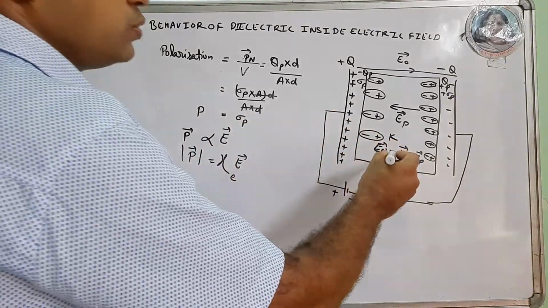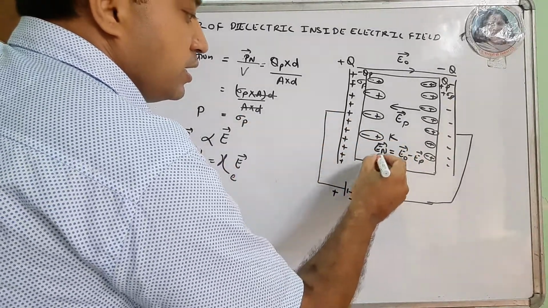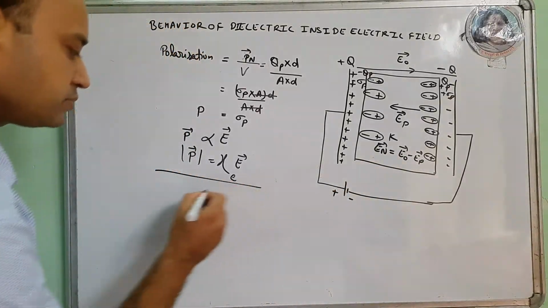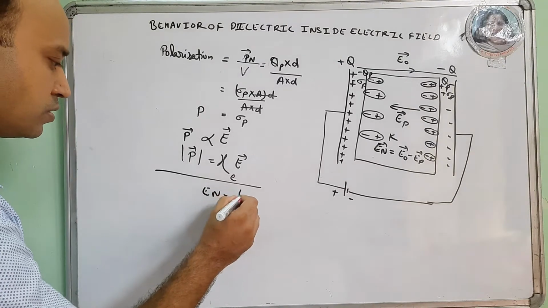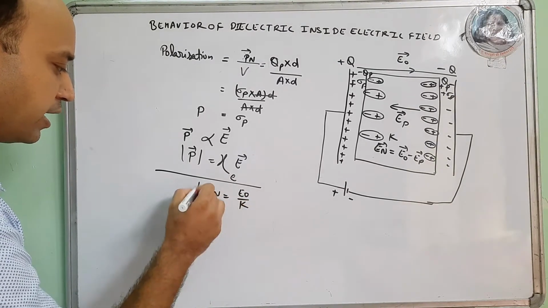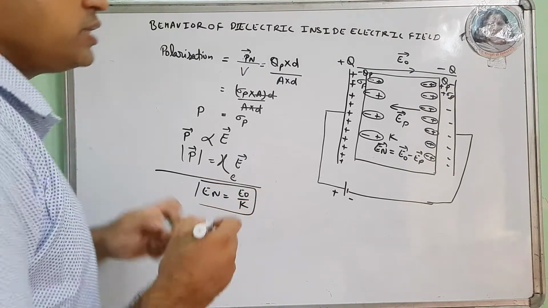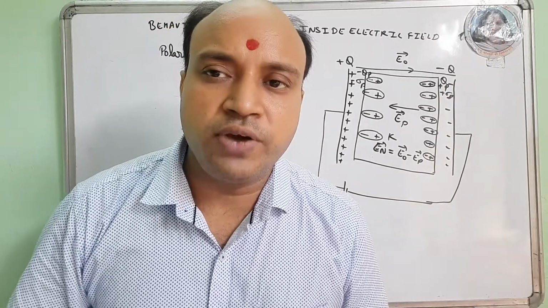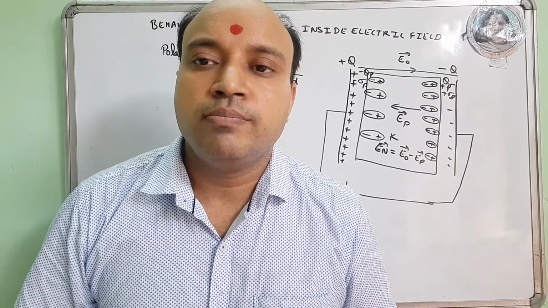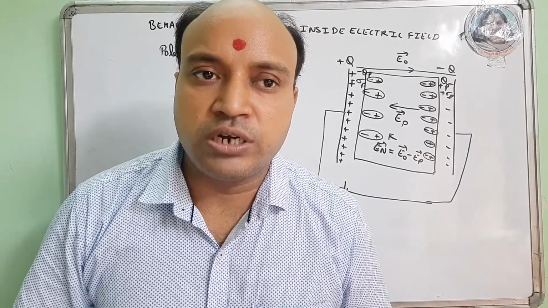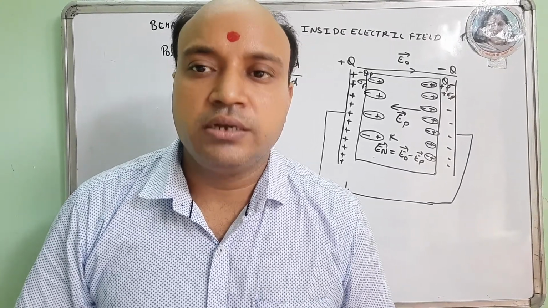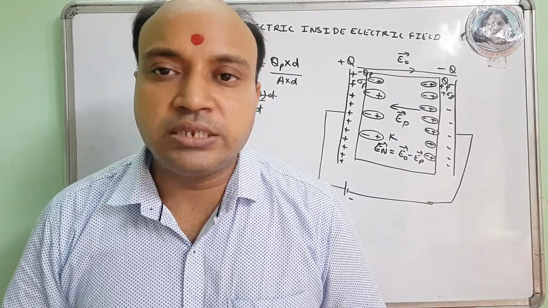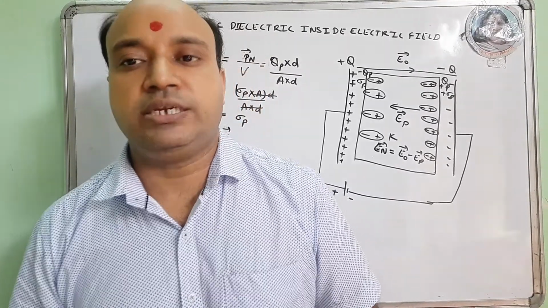E net can also be calculated by E naught by K. How can we find the relation between the polarized charge developed due to the dielectric and the charge placed on the plates?